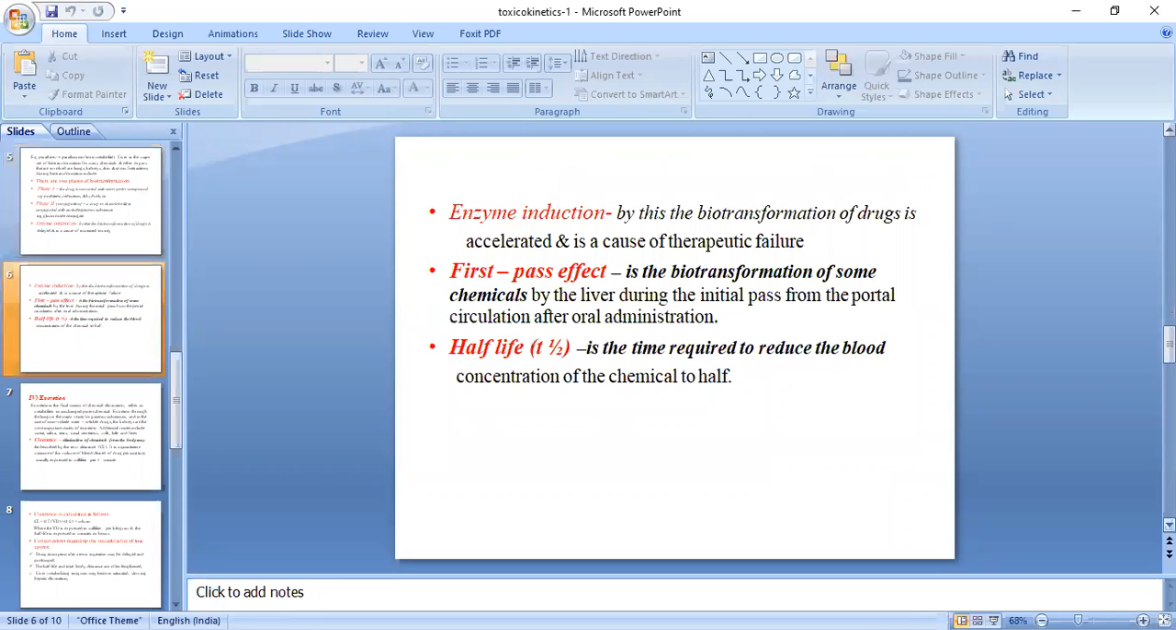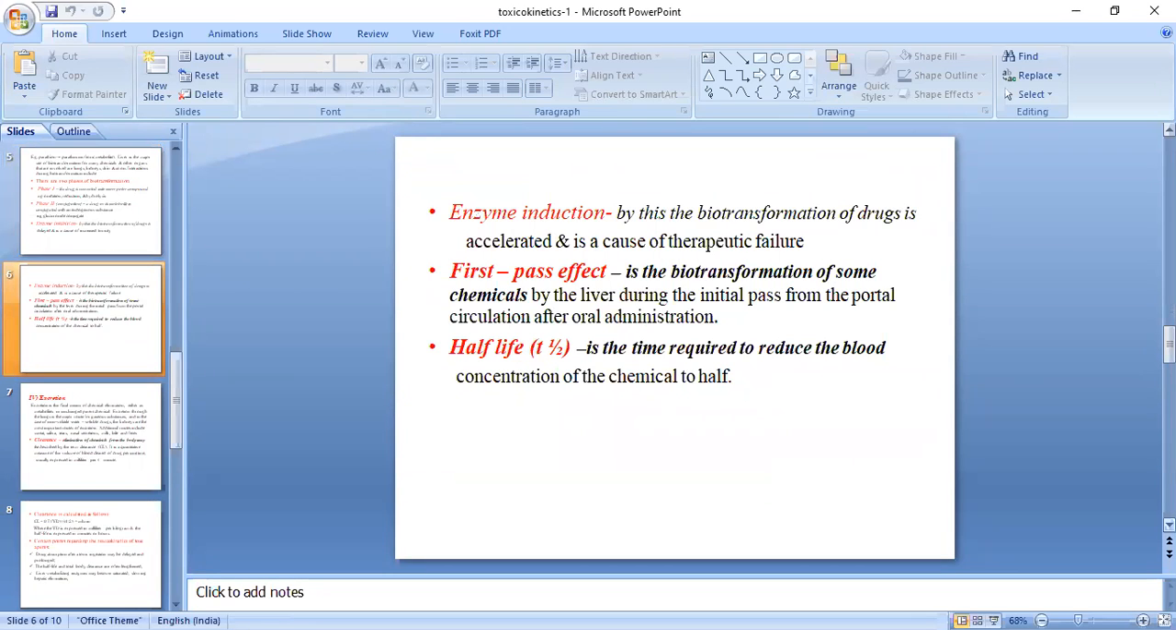Enzyme induction. By this, the biotransformation of the drug is accelerated and it causes therapeutic failure. So in enzyme induction also, the drug is cleared faster, so it may lead to failure of the therapeutic dose.